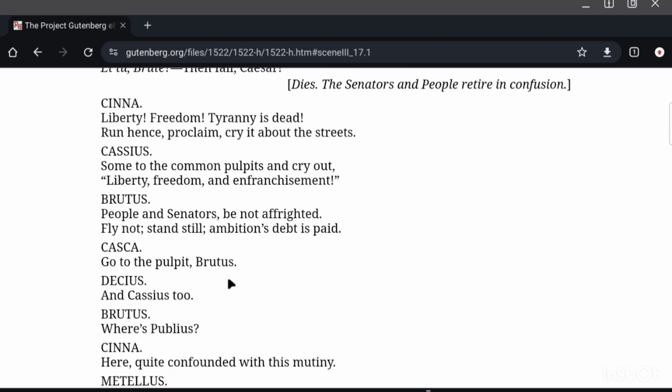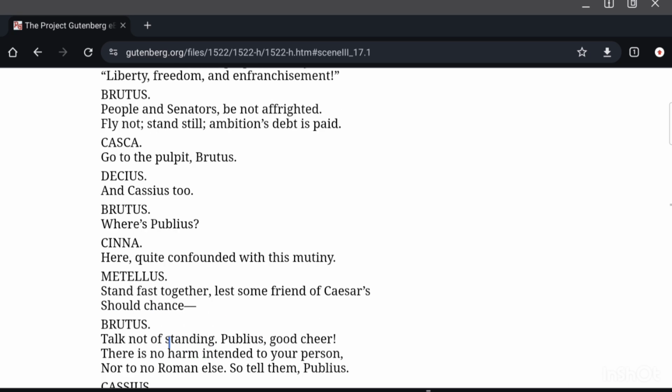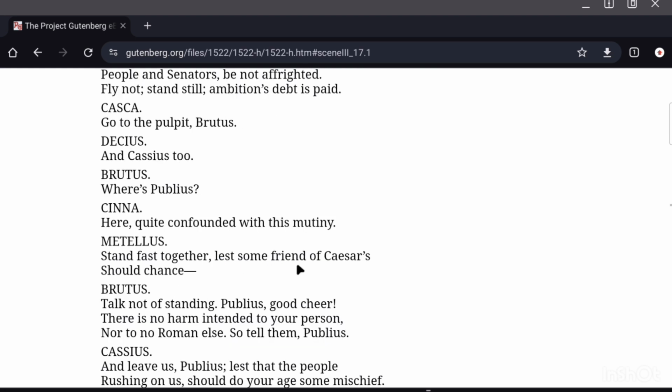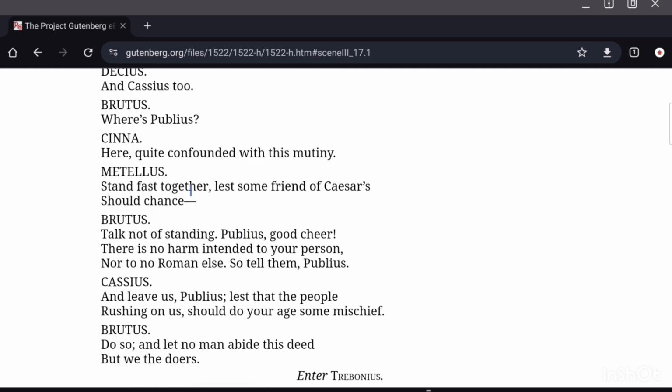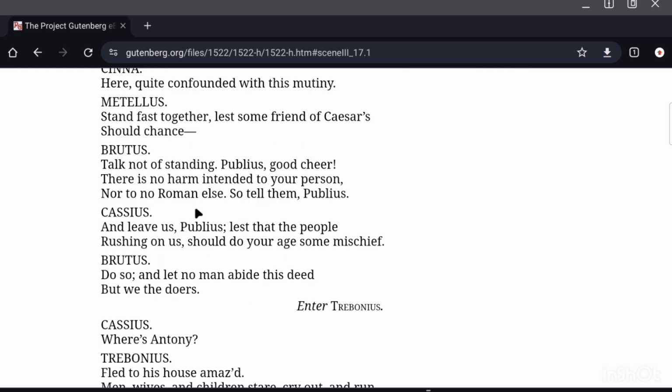Casca: Go to the pulpit, Brutus. Decius: And Cassius too. Brutus says, where's Publius? They were all seeking Publius's return from banishment. So Brutus says, where's Publius? Cinna: Here, quite confounded with this mutiny. So he is quite confused. Confounded means confused with all this chaos. Metellus: Stand fast together, lest some friend of Caesar's should chance. Right? Just stay close, close knit, lest some friend of Caesar may take revenge.